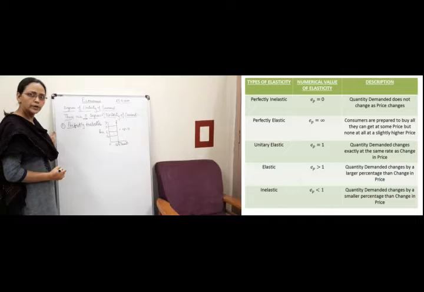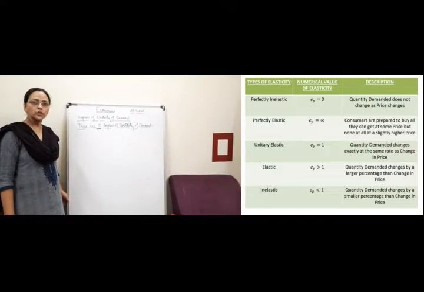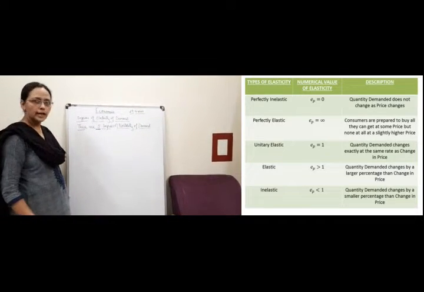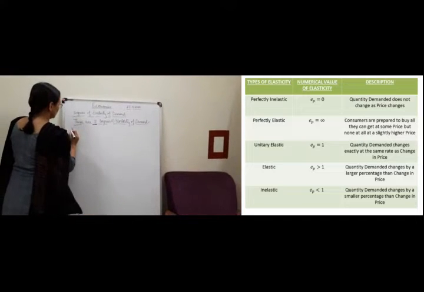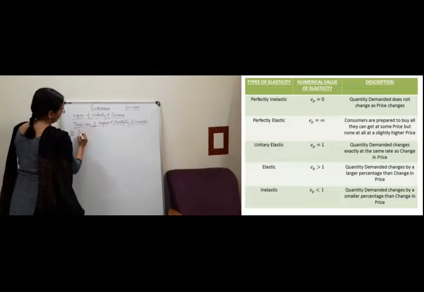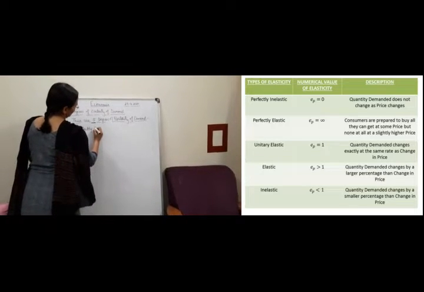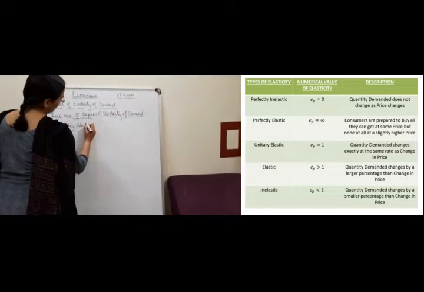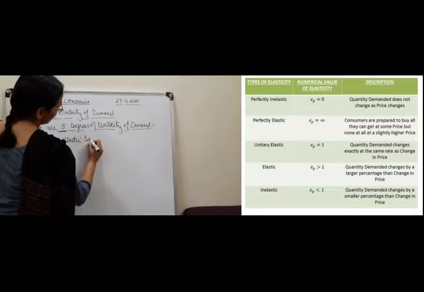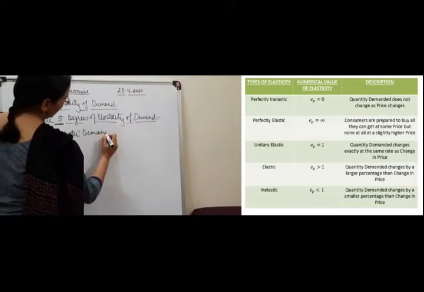Is that clear, children? The second degree, children, is perfectly elastic demand. Perfectly elastic demand curve.